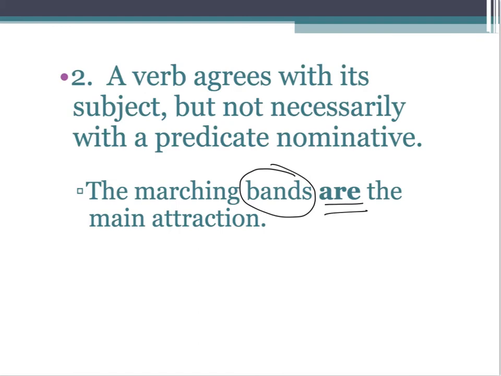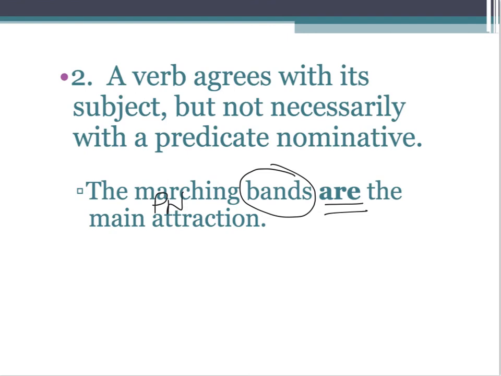It was just a coincidence that this sentence had a plural collective noun, so the subject is bands, plural verb are, but then main attraction is the predicate nominative, and that's singular. That's okay. The main attraction can be singular as a predicate nominative.